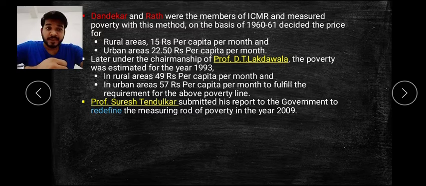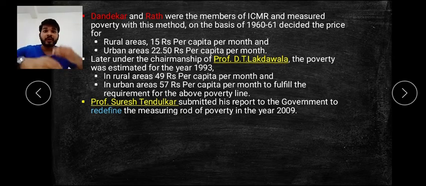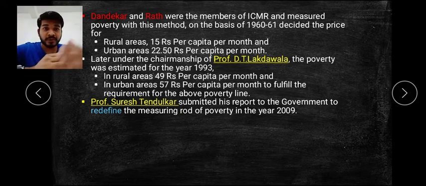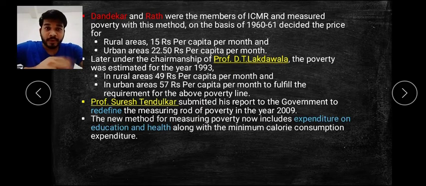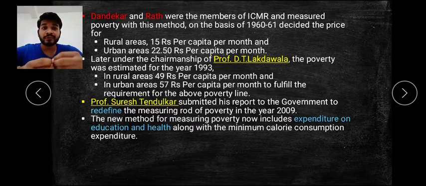He submitted a report to the government and redefined the measuring rod. They checked the poverty line again and measured it again, and in the year 2000 Professor Suresh Tendulkar reported to the government about the poverty line. And in that, he has also included expenditure on education and health. Before, it was only on a consumption basis, only how much food we take, the basic necessary things.